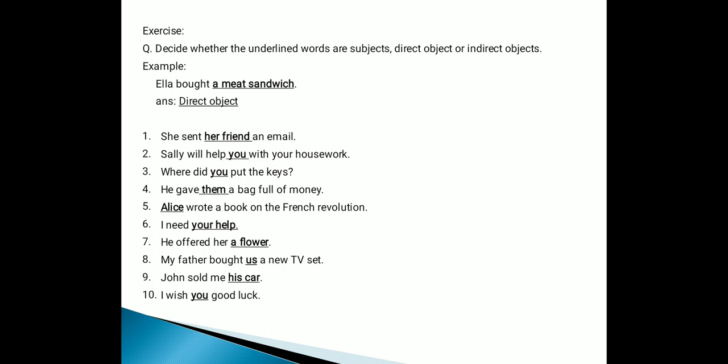Decide whether the underlined words are subject, direct object, or indirect object. Previously, a few students have not done it according to the example. So the example is given here, that means you need to do it as per the example. Here also the example is given, you need to do according to the example. The example is: Ella bought a meat sandwich. So here the direct object is a meat sandwich. You need to identify whether this is subject, direct object, or indirect object. You need to do it from number 1 to 10.